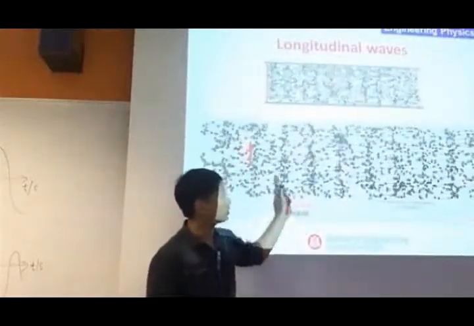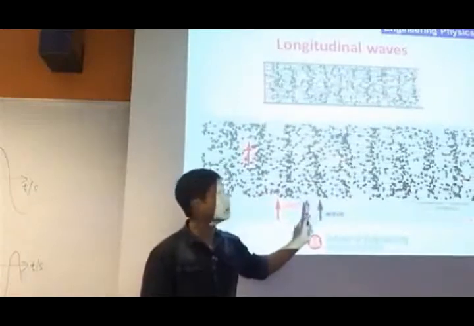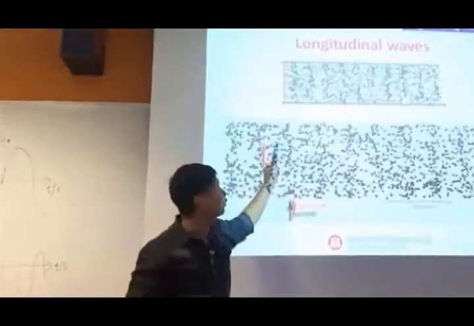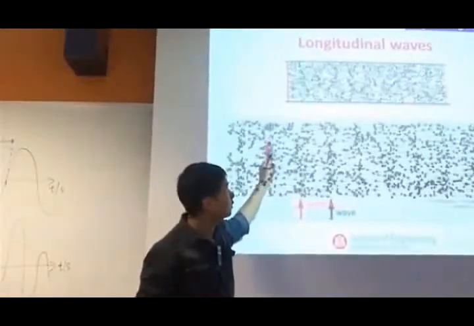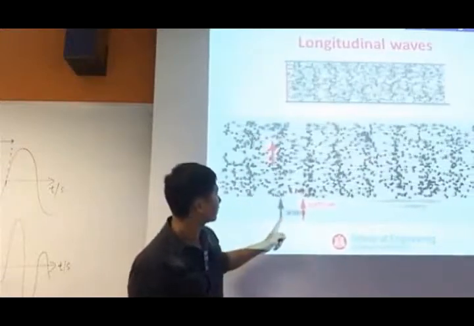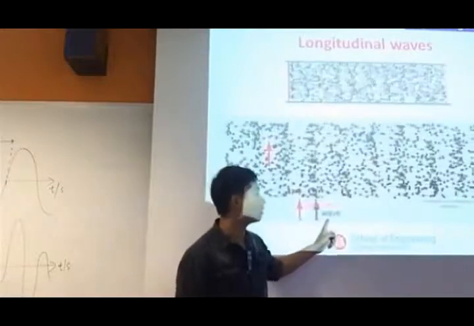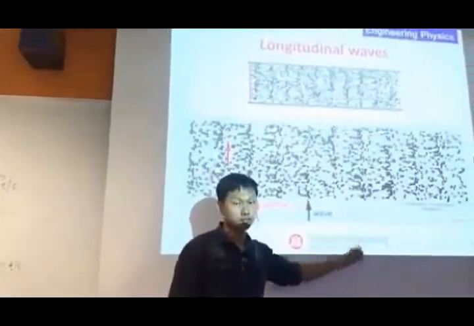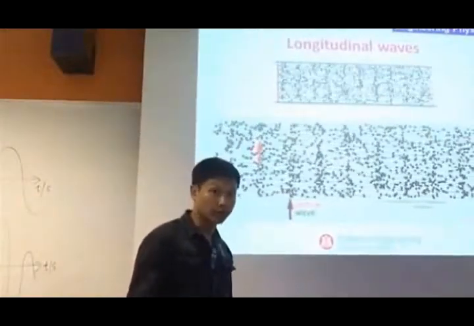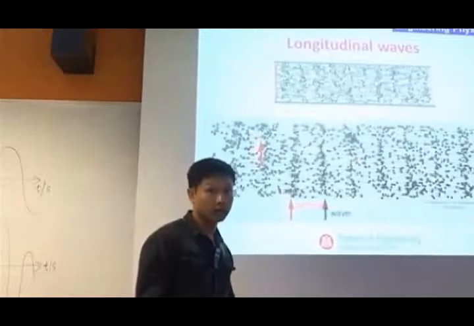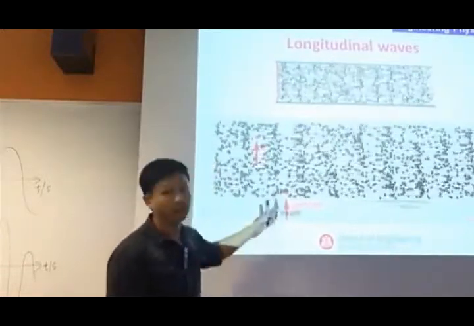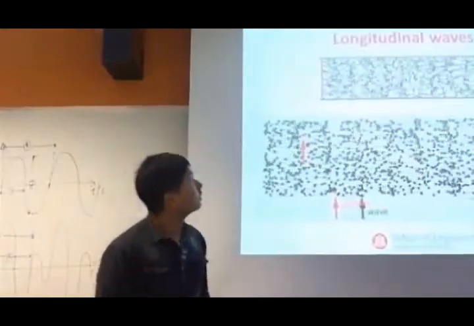If you look at the zoomed-in version of the animation, the particles just vibrate to and fro, and you see the waves moving along from left to right. So how do the two directions compare again? They are parallel to each other, and that is the characteristic of a longitudinal wave.